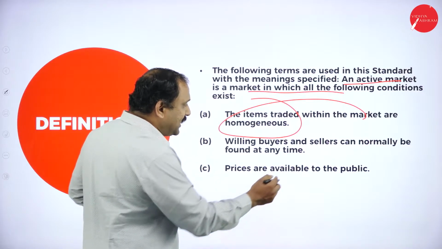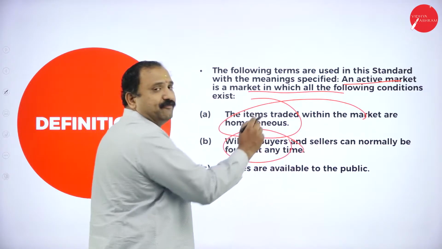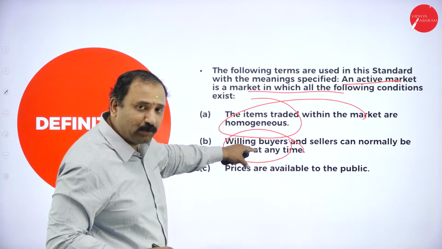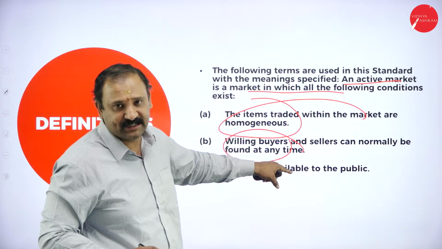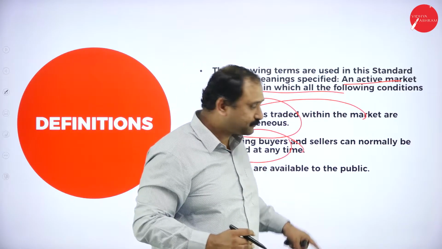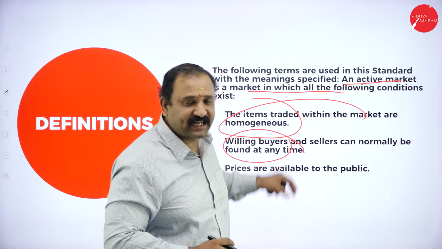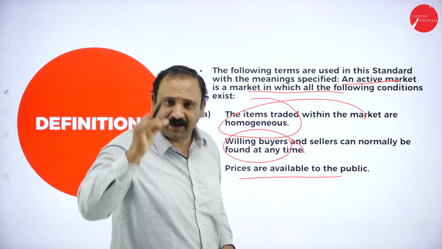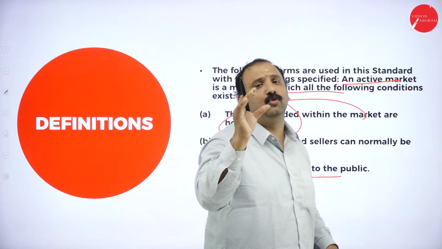Second thing, willing buyers and sellers can be found anytime. So at any given point of time, you will be able to find buyers and sellers for that kind of asset. So that is why this is the second condition coming here. Prices are available to the public. So everybody knows the value of the asset.